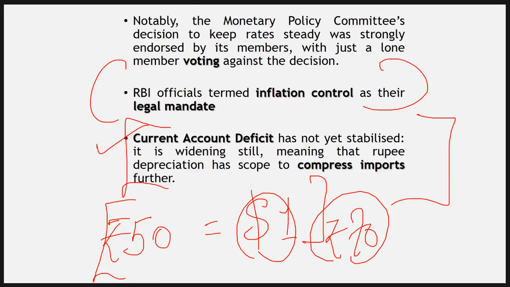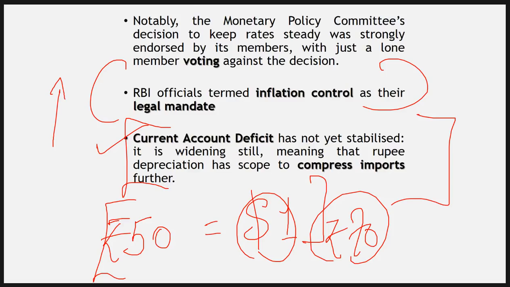So RBI has not done anything with this rupee value. RBI is having a huge stock of dollars, so demand and supply. At present, if the demand for dollar is high in the international market and you have limited supply, the importance as well as the value of dollar is going to go up. And this is one of the reasons why the Indian rupee and other developing countries' currencies are falling in value in comparison to the dollar.